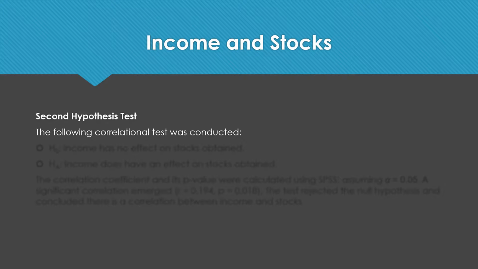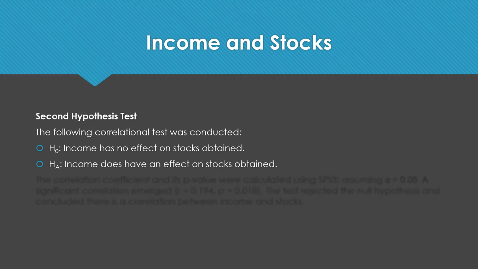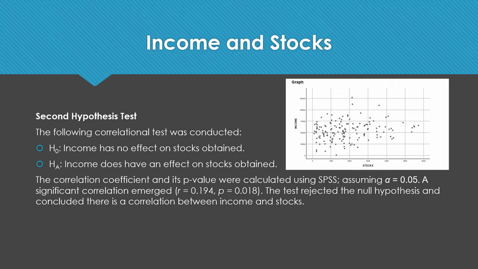The second hypothesis test compares income and stocks, with the following null hypothesis: income has no effect on stocks obtained, and an alternative hypothesis saying income does have an effect on stocks obtained. SPSS was again used to calculate this data and showed a correlation coefficient of 0.194 with a p-value of 0.018. This test rejected the null hypothesis and concluded that there is a correlation between income and stocks.